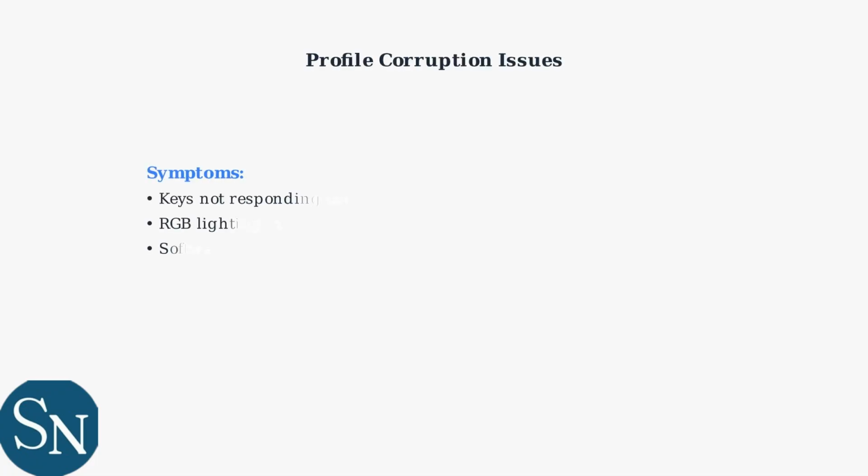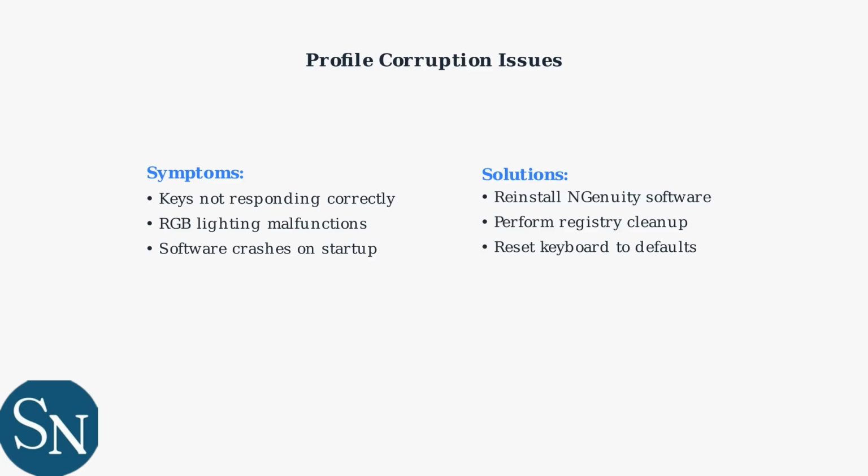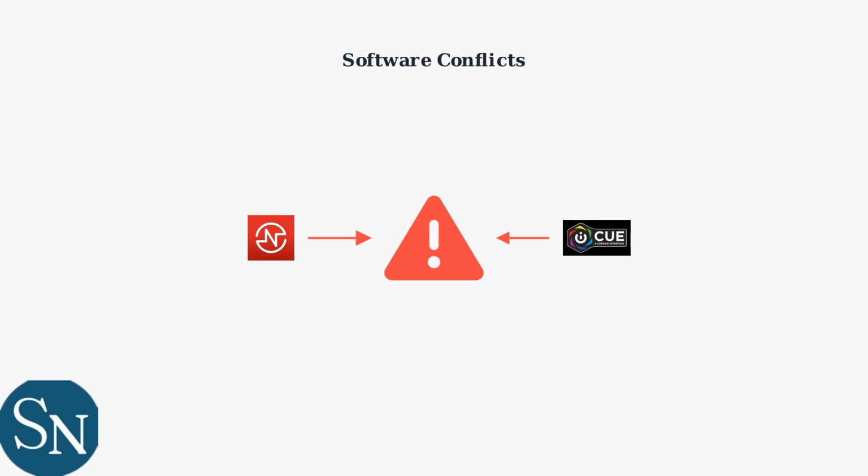Profile corruption is a common issue that can cause keyboard malfunctions. This typically requires registry cleanup and software reinstallation to resolve completely. RGB software conflicts are particularly common between Ingenuity and Corsair iQ. These programs can interfere with each other's device control, causing system instability and keyboard malfunctions.